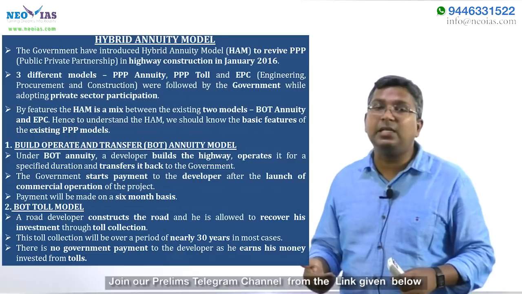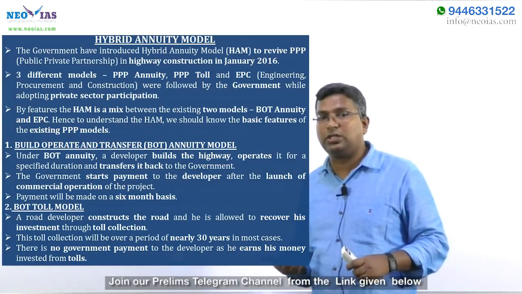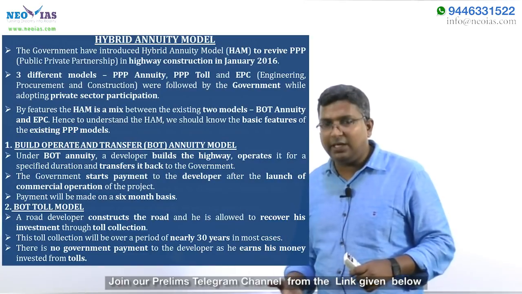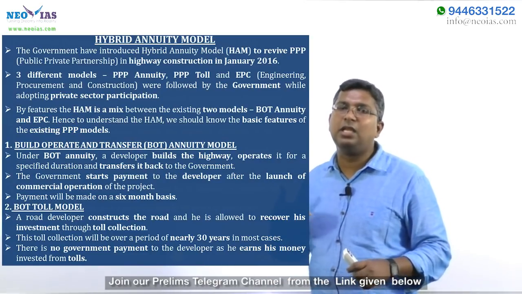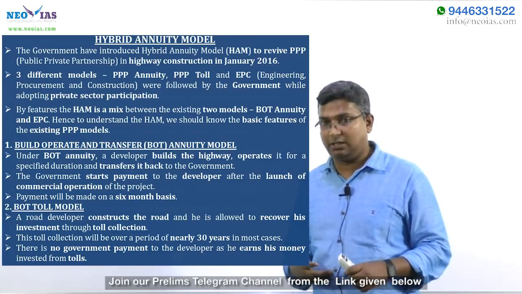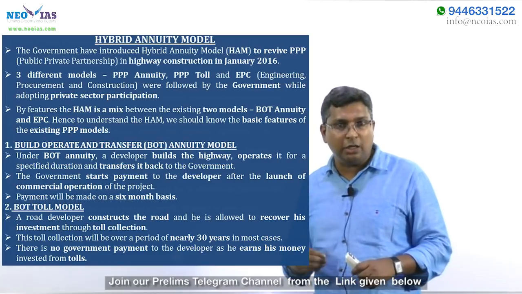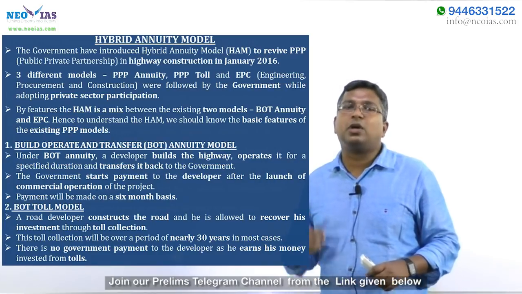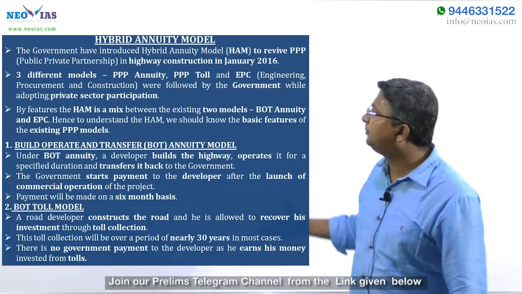That resulted not only in these infrastructure companies, mainly constructing roads, becoming debt ridden, but also in high non-performing assets for the banks, mainly public sector banks. So in order to revive the PPP projects, the government introduced a new model for constructing highways, which is called the hybrid annuity model.